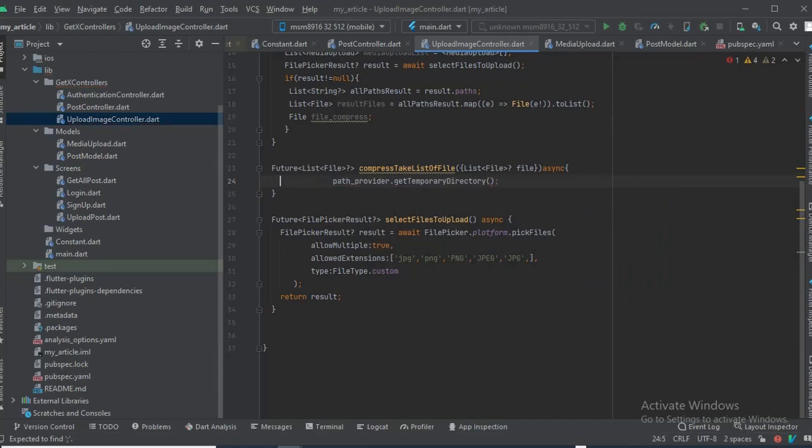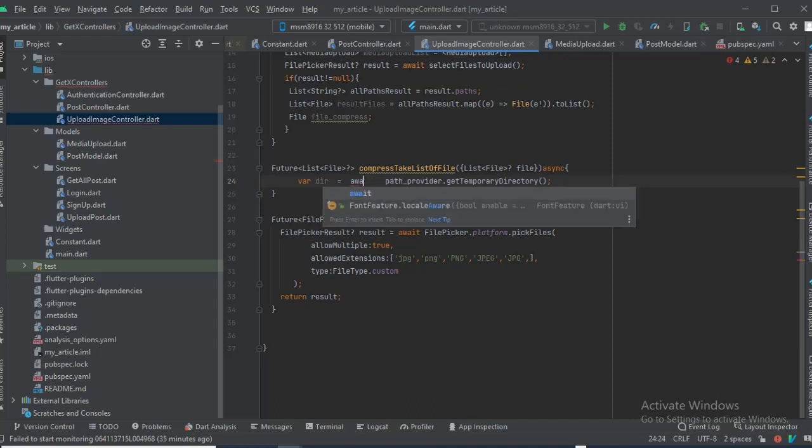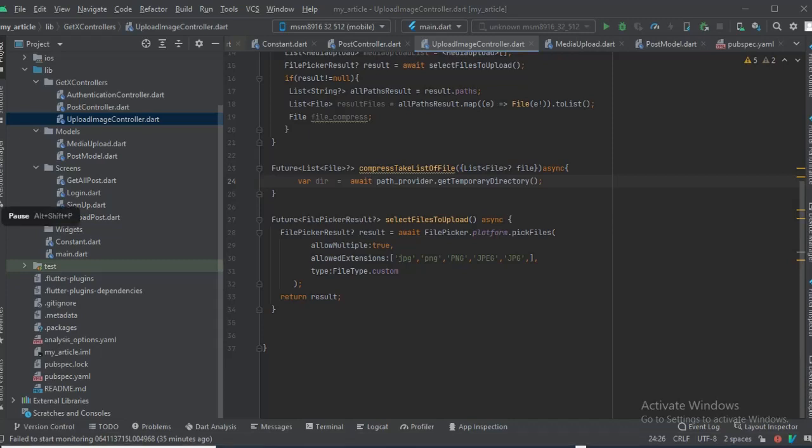So this will return to us a directory, and then we're gonna say await. We're gonna compress all the files to this directory. So we're gonna loop through this file list and compress each and every one of them one by one.